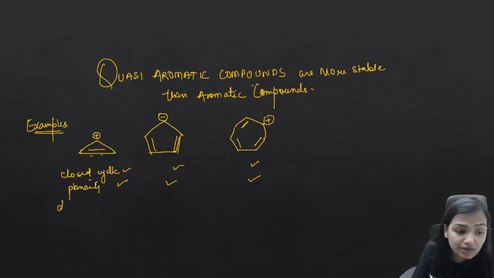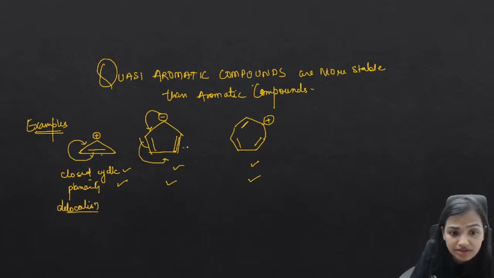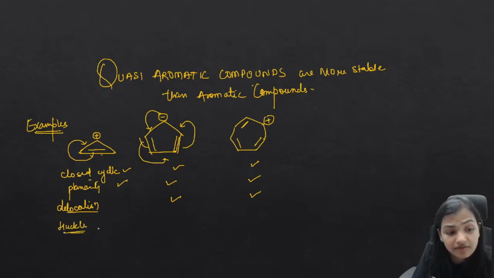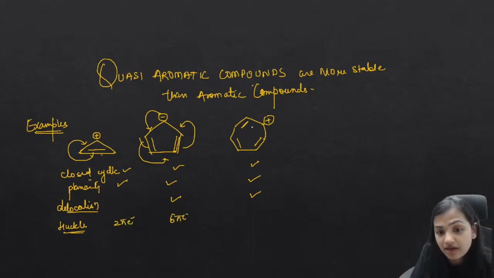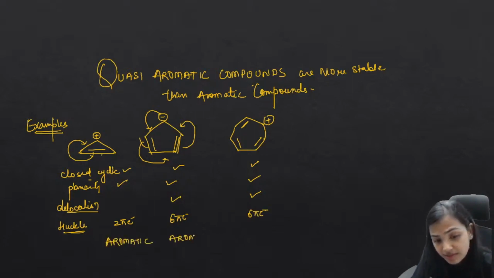If you look for the delocalization of pi electrons, yes, there we can see the conjugated system. There is a delocalization. This pi electron will move like this. This negative charge will go like this. This will go like this. This will go like this. Yes, there is a delocalization. And if you see the Huckel rule, here we have 2 pi electrons, here we have 6 pi electrons, and here also we have 6 pi electrons. So ultimately we can see that they all are aromatic. This is also aromatic, and this is also aromatic.